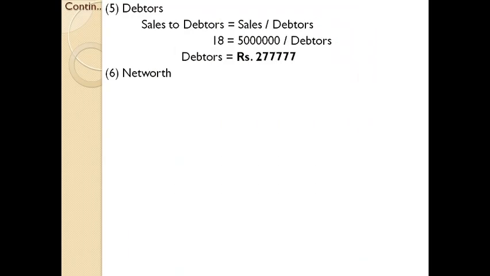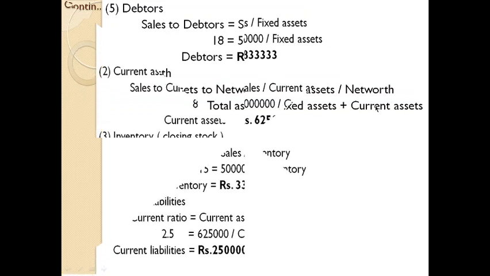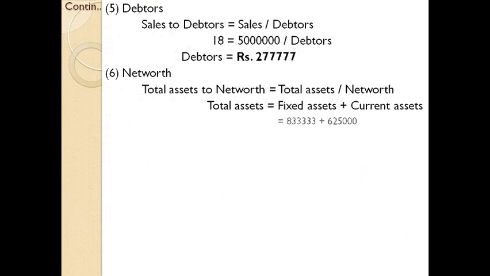But if you think logically, we already found total assets, because total assets means fixed assets plus current assets, and we already found fixed assets as well as current assets. In the previous slide, we found fixed assets is 8,33,333 and current assets is 6,25,000. If we add these two items, you will easily get the amount of total assets. Once you have the total assets, you can easily find net worth. So total assets is 14,58,333.